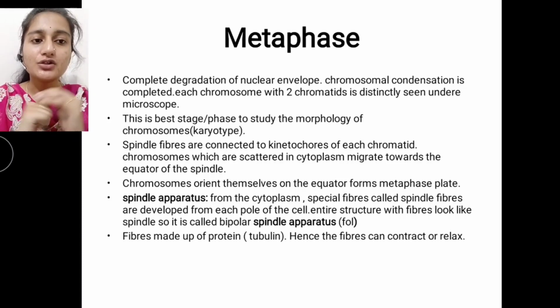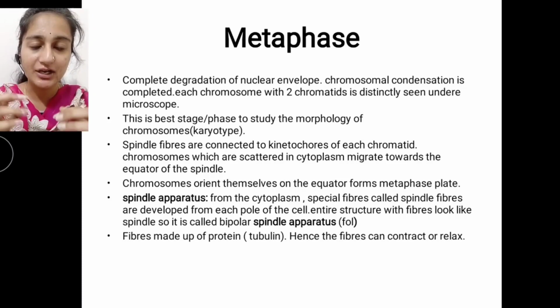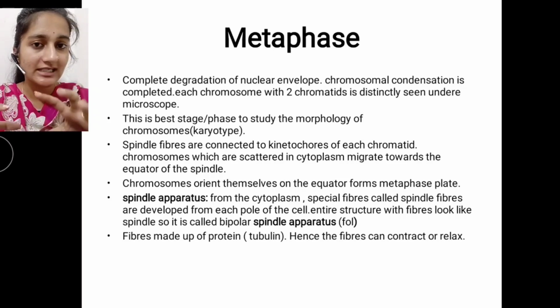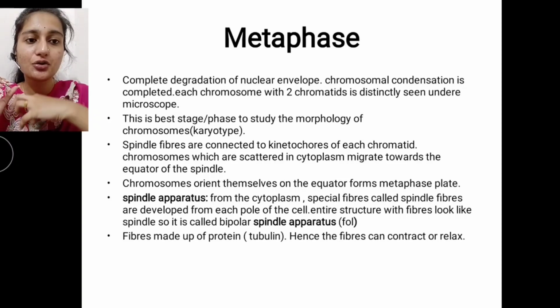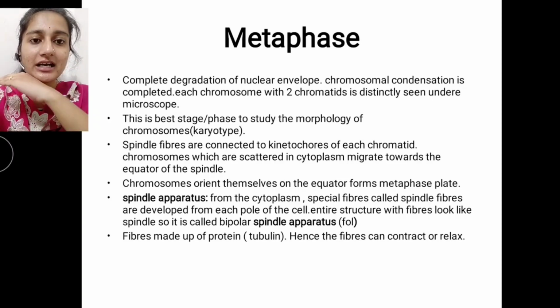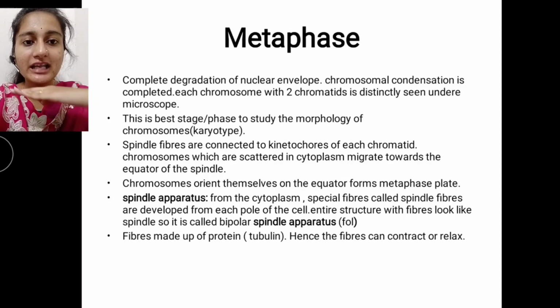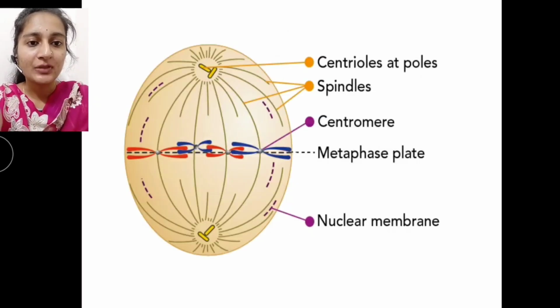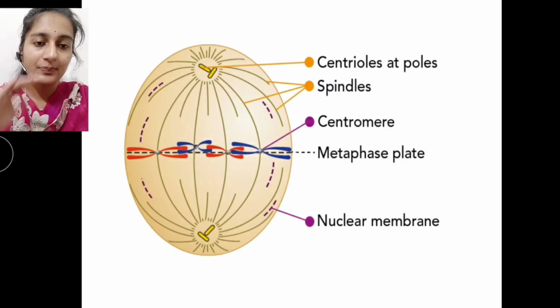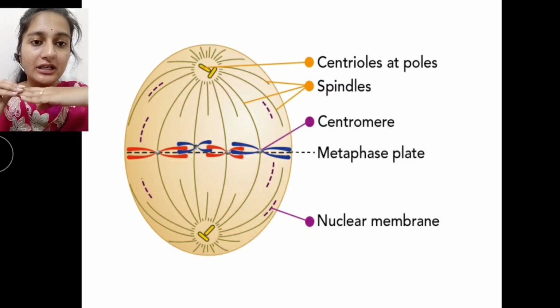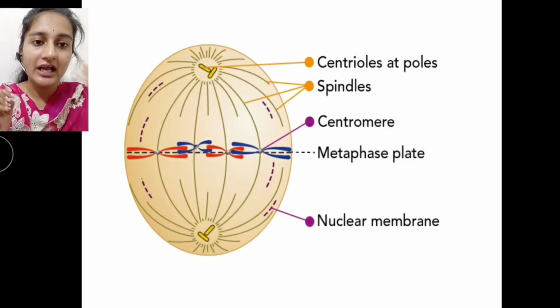of a chromosome. In prophase all the chromosomes are scattered in the cytoplasm. They settle and migrate toward the center portion of the cell, the equator. As you have seen here, previously in prophase the chromosomes are scattered, but here they have all migrated to the equatorial plate, and they are arranged in a linear manner.